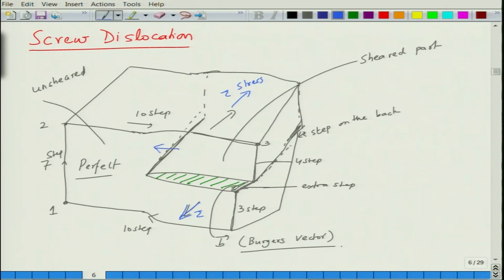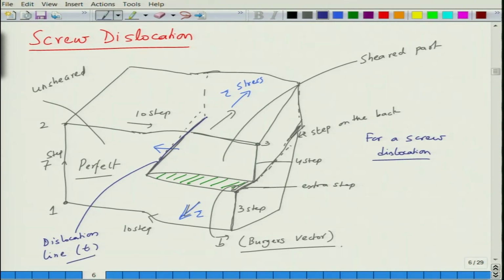So, basically for a screw dislocation, as you keep applying the stress, this is the dislocation line. So, let us say this is dislocation line T. Okay.